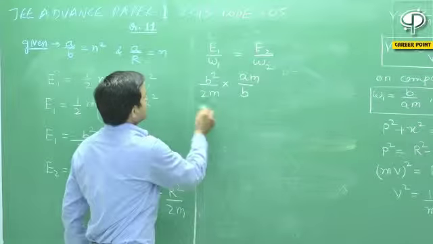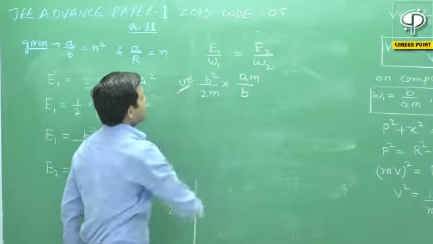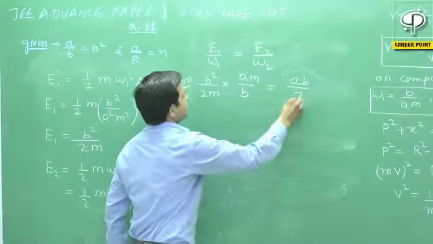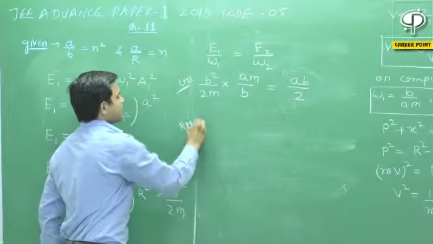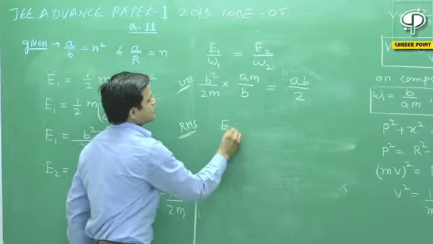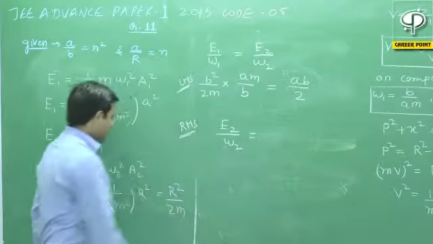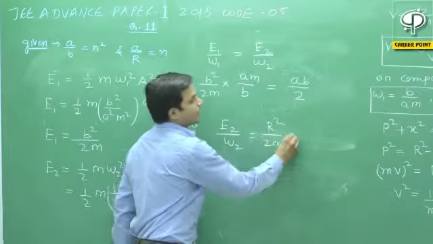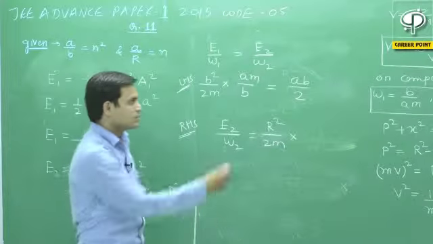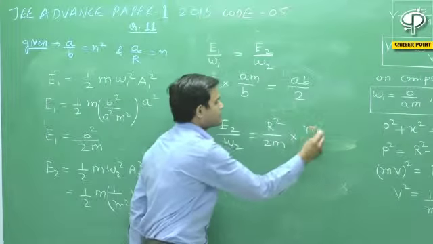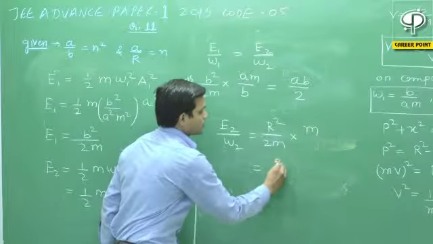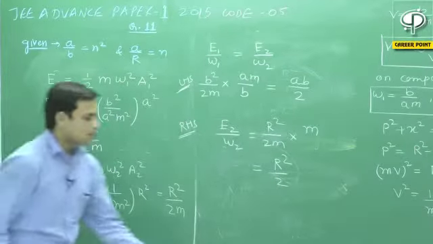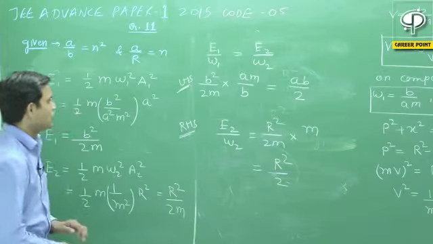So the left hand side is equal to AB by 2, and if we check the right hand side, this is equal to E2 by omega 2. The value of E2 is equal to R square by 2m, and the value of omega 2 is 1 by m, so it is equal to R square by 2.